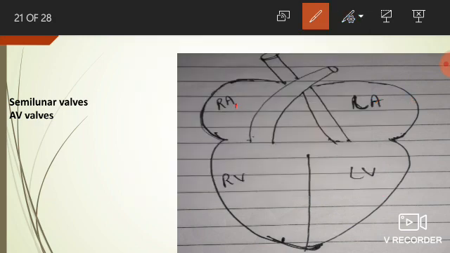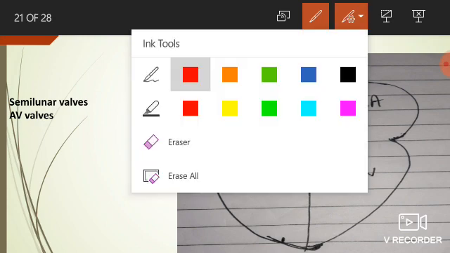The blood from the right atrium goes to the right ventricle and blood from the left atrium goes to the left ventricle. This is possible with the help of AV valves. When these AV valves are opened, only then does the blood get pushed towards the ventricles. The semilunar valves of both the pulmonary artery and the aorta are closed at this phase because the ventricles do not pump the blood into the various parts of the body. I hope you will get this.